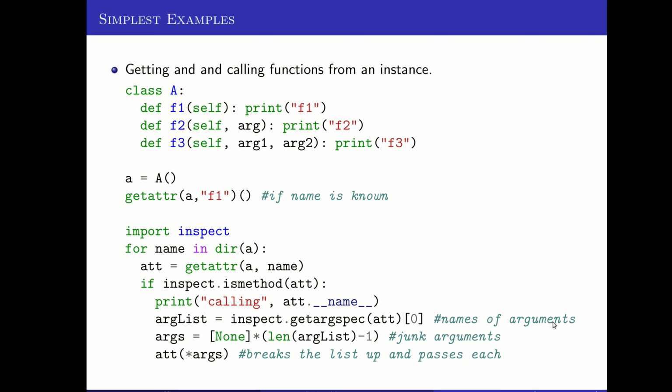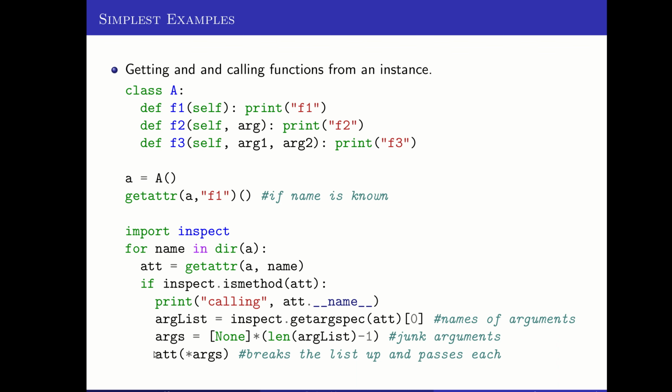So we don't have a good way to inspect what the types of those arguments are supposed to be. Maybe the names would somehow indicate it, but we don't have a good way to say this one is supposed to be an integer or this one is supposed to be a string. And so for our purposes here, we're just going to give them all none. So I take none and I make however many nones are needed for this.